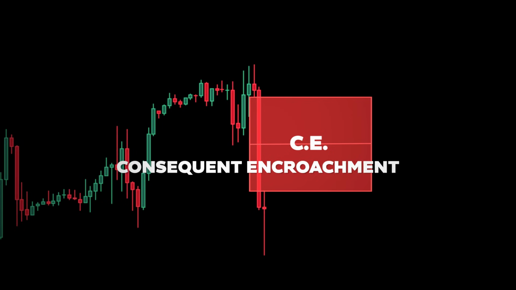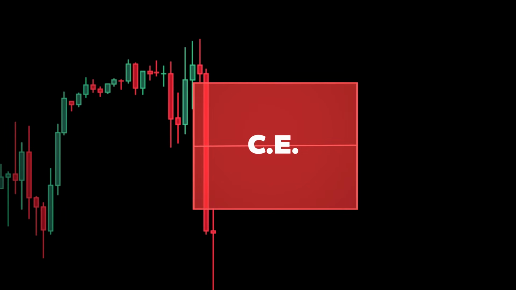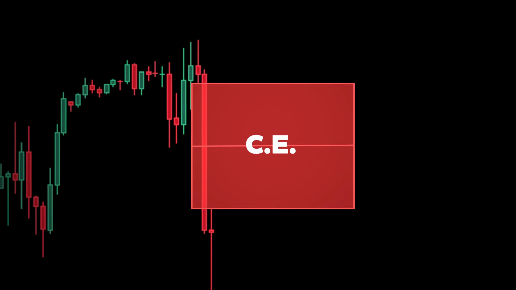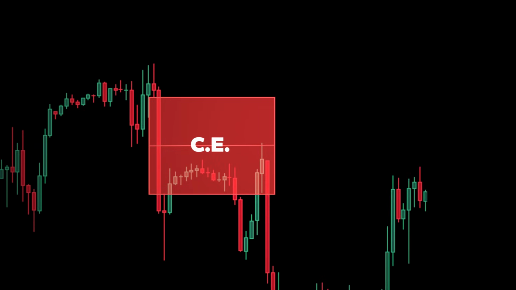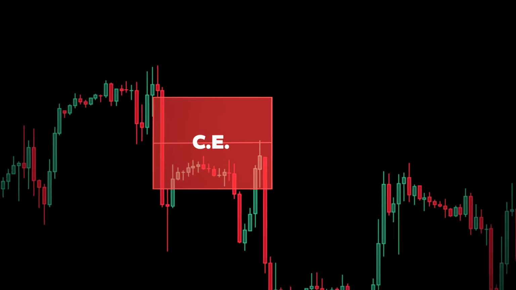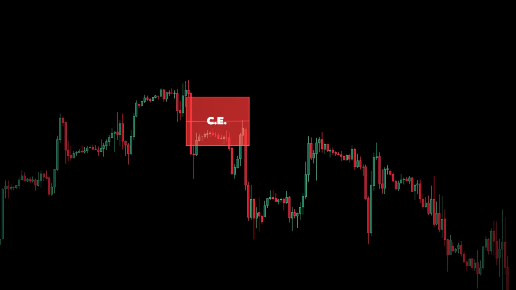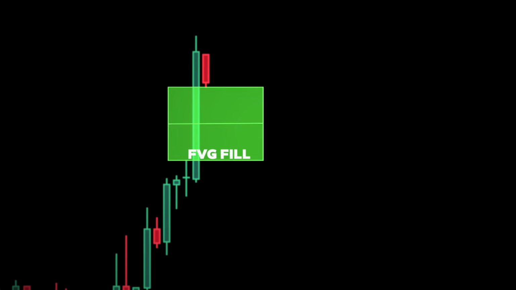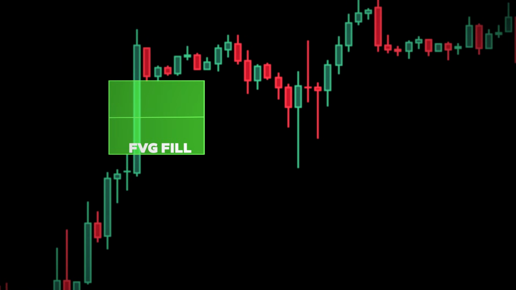Next, we have CE, short for consequent encroachment, which is the midpoint of an inefficiency or gap. When price returns to a gap, it doesn't always fill the entire imbalance. It can just barely enter the area and then reverse, or it can continue to trade to the midpoint before changing course. Lastly, we have the FVG fill. This is when price retraces and completes the fair value gap.